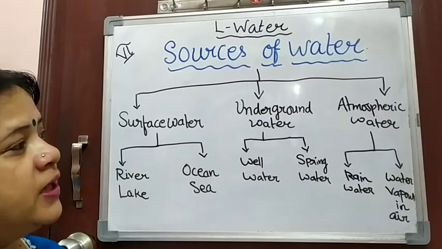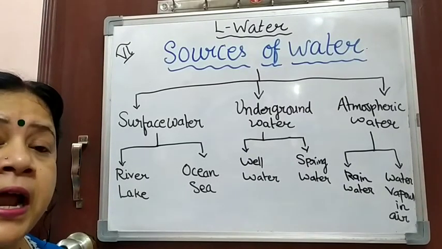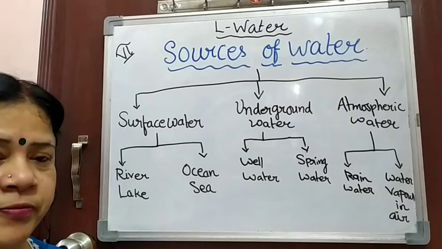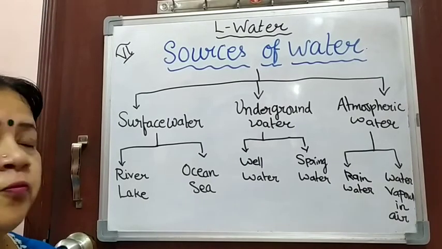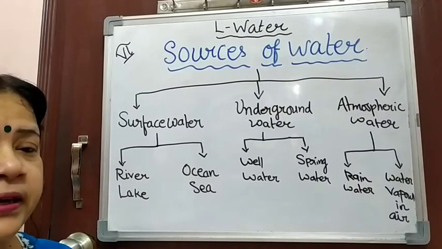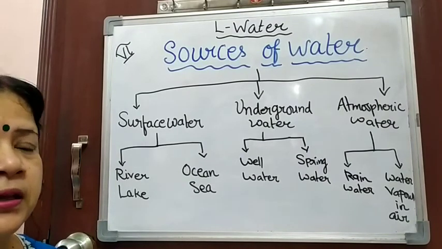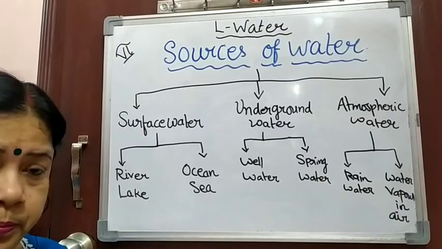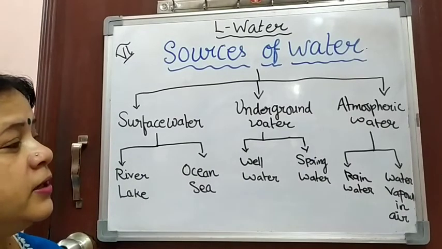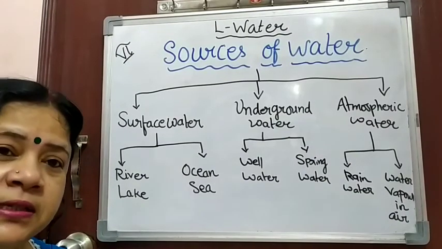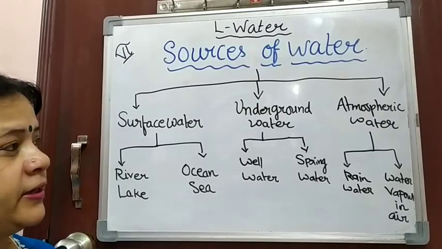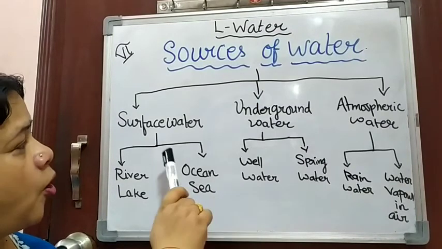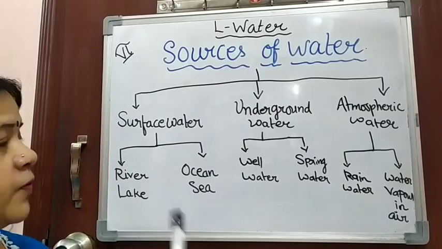Now coming to the atmospheric water, that means what we usually see in the atmosphere, and we know that in the atmosphere water is present in the form of water vapor. And if water vapor is there, this water vapor goes up, gets condensed and falls down as rain. So rain is the ultimate source of the water. So rainwater is the best choice for this atmospheric water, as well as the water vapor always present in the air. So these are the 2 categories of the atmospheric water. So today in this session we will see one by one all these categories. So let us begin with the surface water now.